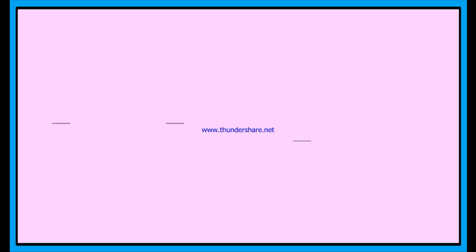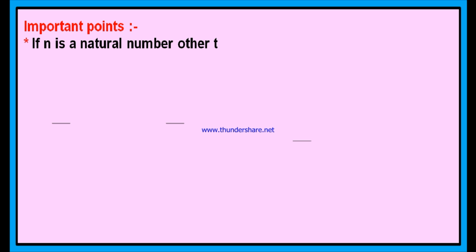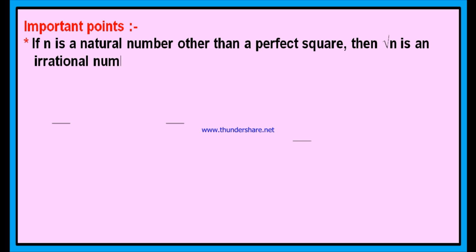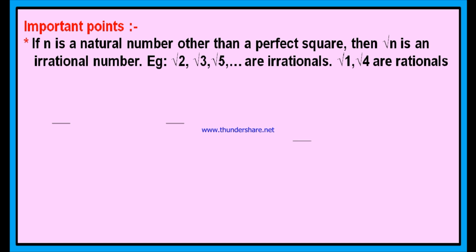Now, let us learn some more important points from this chapter. The first point is, if n is a natural number other than a perfect square, then root n is an irrational number. We know that 1 is a perfect square number, as 1 square is equal to 1.